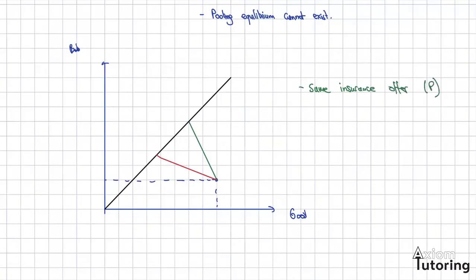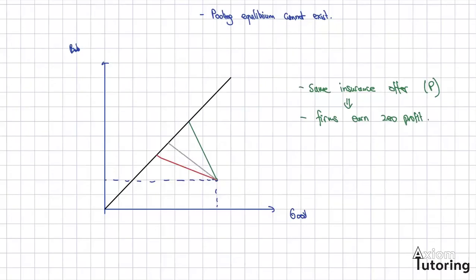Okay, because it's an equilibrium, it must mean that firms earn zero profits. If they earned profit, that means that there would be an incentive to enter into the market, and therefore it cannot be an equilibrium. So part of the requirement for an equilibrium is that firms earn zero profit. Therefore, I don't know where this P is yet, right? But if it is to be an equilibrium, it must be somewhere on the joint actuarially fair line.